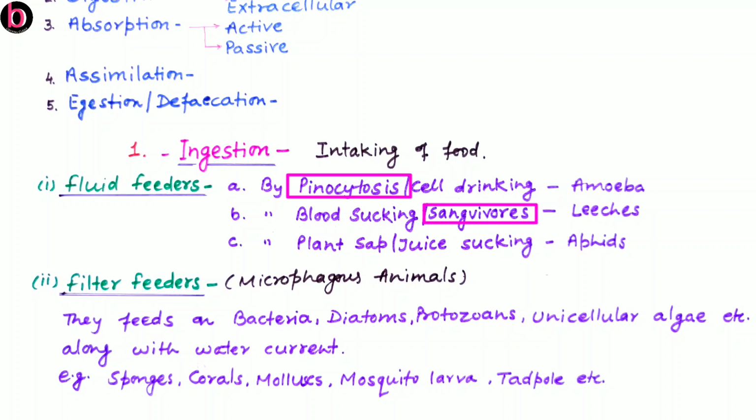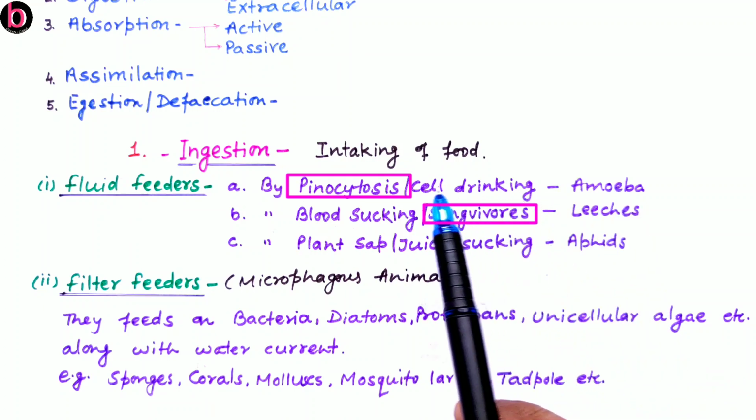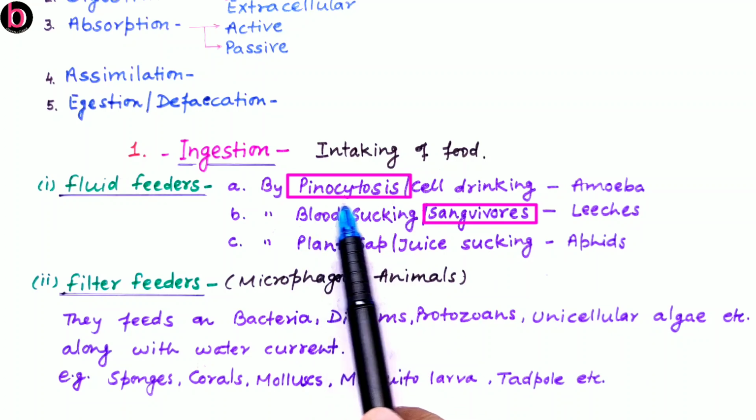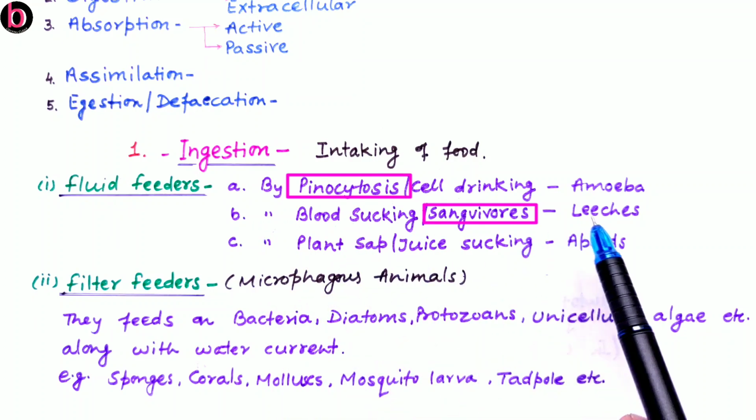Amoeba, as we know, is a freshwater inhabitant. The liquid material which is taken in by amoeba, the process is known as pinocytosis, also known as cell drinking.